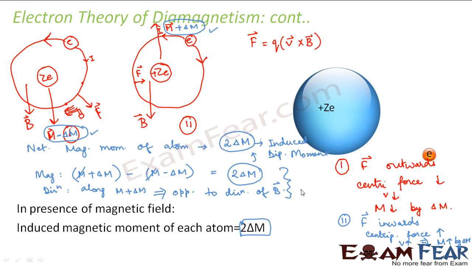So that is what we studied there while we were discussing the behavior of diamagnetic materials, that when an external field is applied, then a magnetic moment is induced in the atom. There is a net magnetic moment that is induced, and it is induced in a direction opposite to the direction of the magnetic field. So this theory explained how a net magnetic moment is induced and how it is induced in a direction opposite to the applied magnetic field, right?